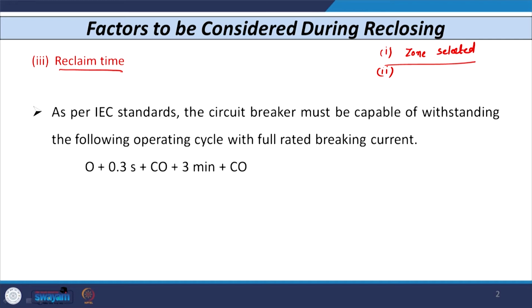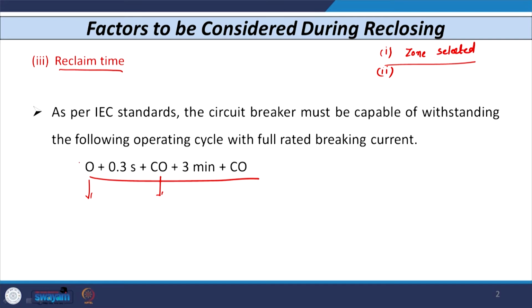If we consider the IEEE standard, then the circuit breaker must be capable of withstanding a certain operating cycle with the full load rated breaking current, and this cycle is given by this equation. Here O is the opening and CO is the closing followed by opening.